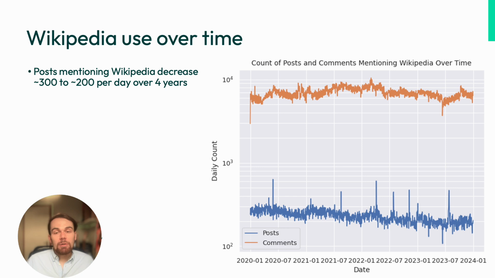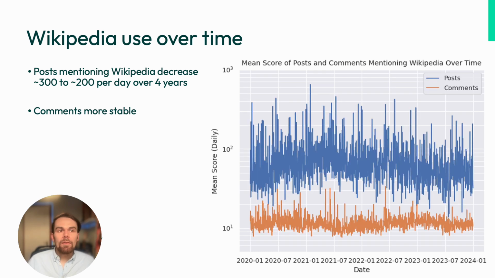On Reddit, there are hundreds of posts, many thousands of comments per day. However, there has been a decrease in its use in posts. We think this could be partly to do with platform changes on Reddit favouring embedded images and video in recent years. On the other hand, the score of these posts and comments is relatively stable. Users are able to upvote and downvote content on Reddit, and Wikipedia content seems to do as well as it used to do.